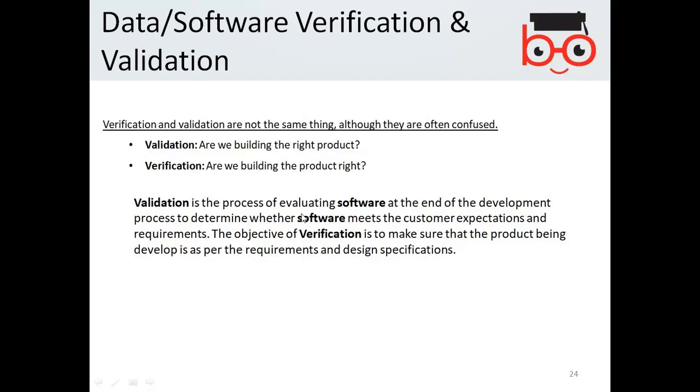Validation is the process of evaluating software at the end of the development process to determine whether the software meets the customer expectations and requirements. The objective of verification is to make sure that the product being developed is as per the requirements and design specifications.